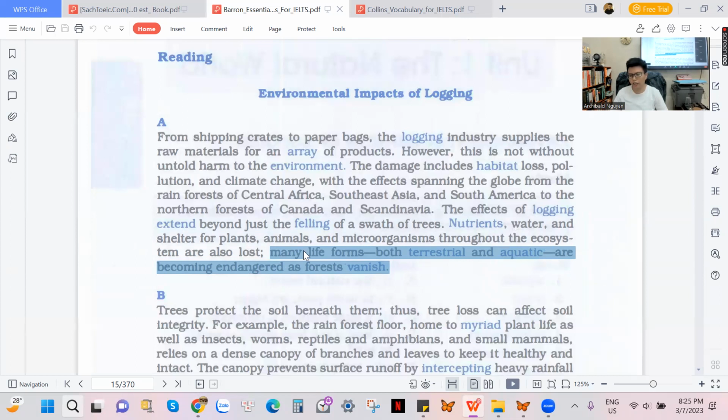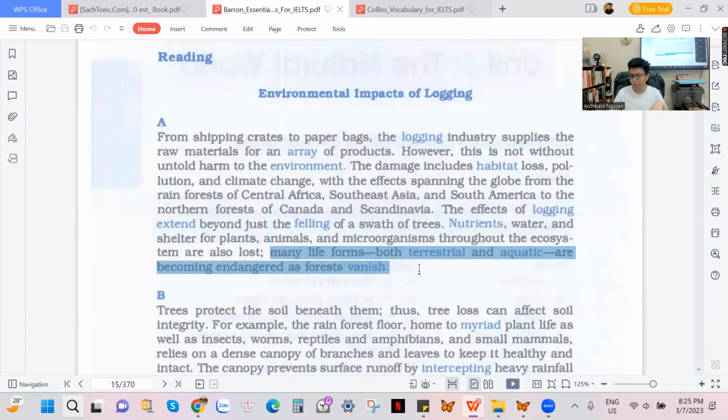Endangered, okay, so here many kinds of animals, many kinds of plants become extinct due to the fact of the forest, or the vanishing forest, the disappearance of forest.